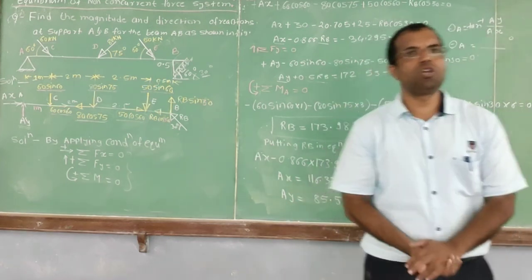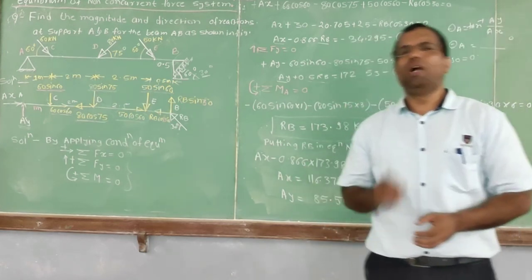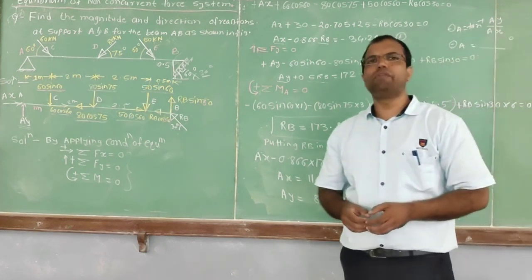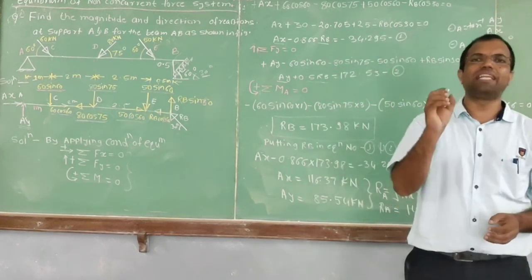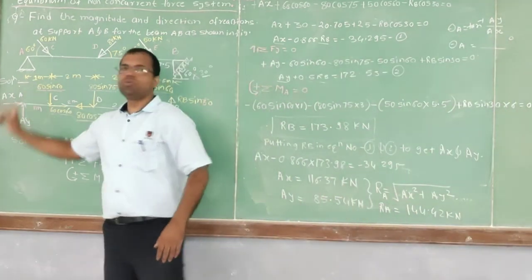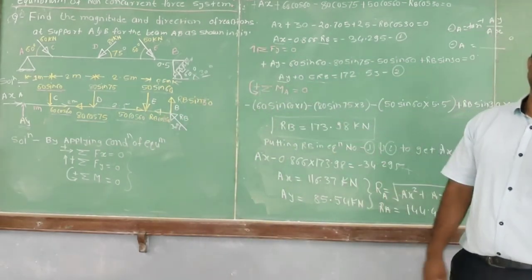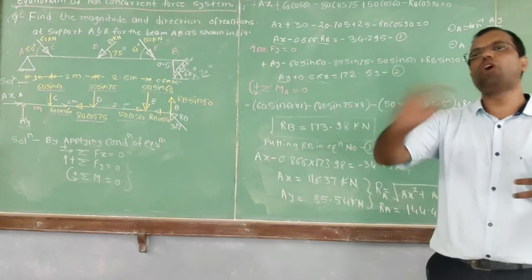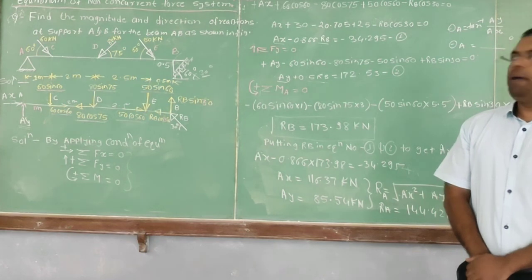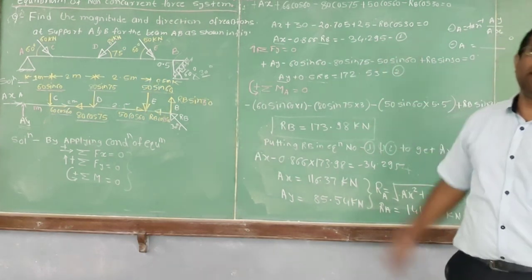Then third equation, summation of moment. You have to take the moment at any point. But remember one concept: always take the moment at the point where there is a maximum number of unknowns. So here the maximum number of unknowns at point A is 2. Therefore, point A is suitable in order to take the moment, because these two unknowns are passing through that point, so they will not appear in your moment equation. Therefore, I have taken the moment about point A, and after that I will get the value of RB, and back substituting I will get AX and AY.